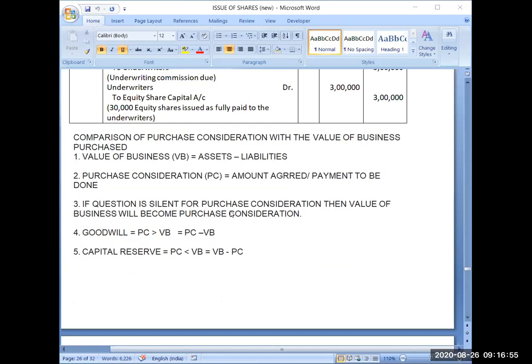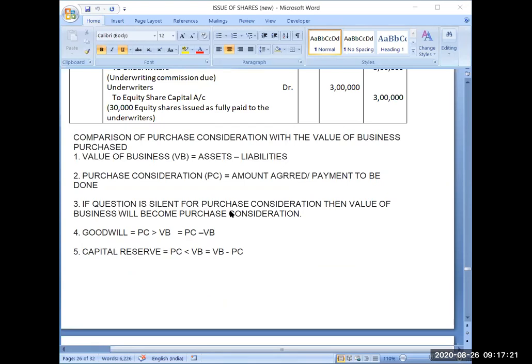calculations. See, comparison of purchase consideration with the value of business purchased. Now, till now you were getting one value in the question. Now onwards you will be getting the values of assets and liabilities which you are purchasing from a business. Because whenever you are purchasing a business, it means you are purchasing the assets as well as the liabilities of the business.